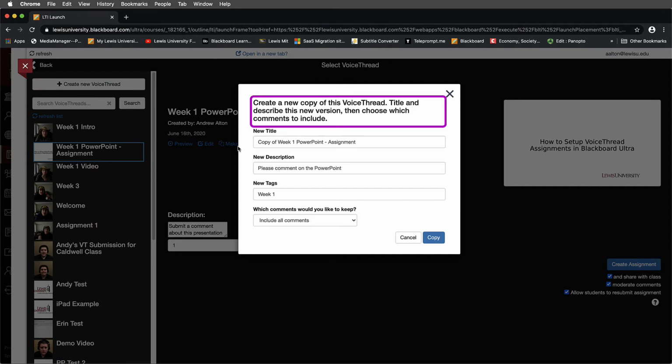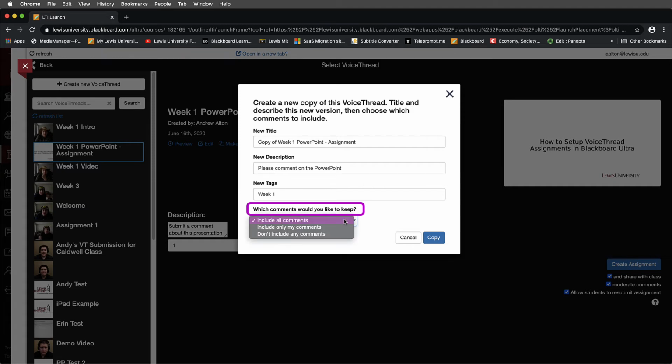Look at what this says. It says create a new copy of this VoiceThread, title and describe the new version, then choose which comments to include. The area that you want to particularly look at down here is which comments would you like to keep. I'd like to keep all comments, include only my comments, or don't include any comments. You probably don't want to use comments from a previous course, so my suggestion would either be to include only my comments or don't include any comments.